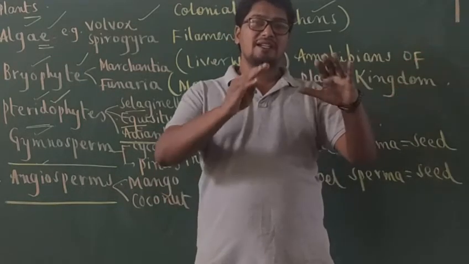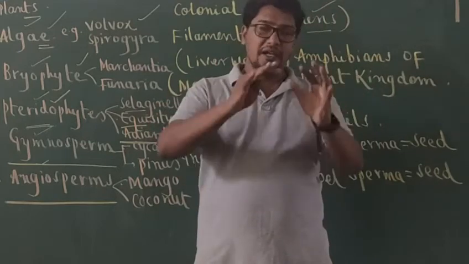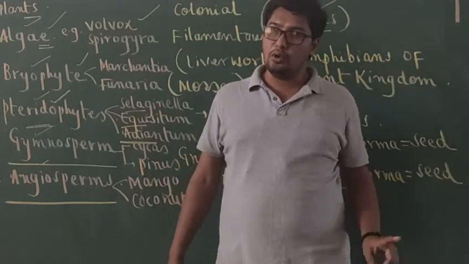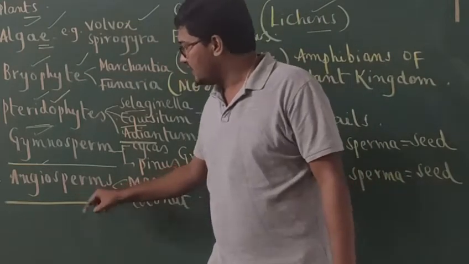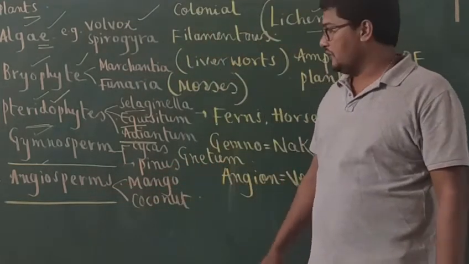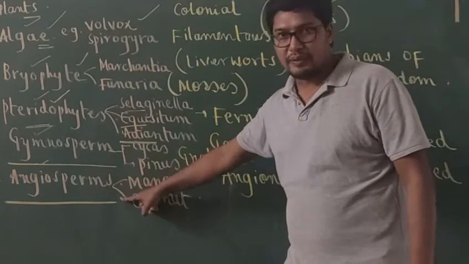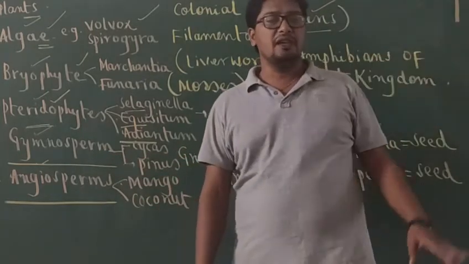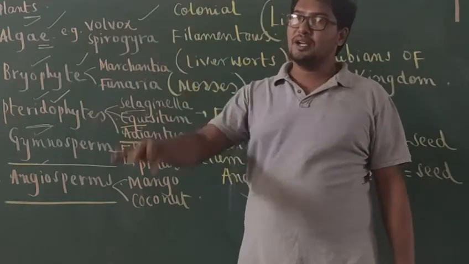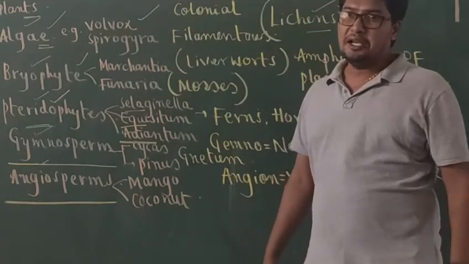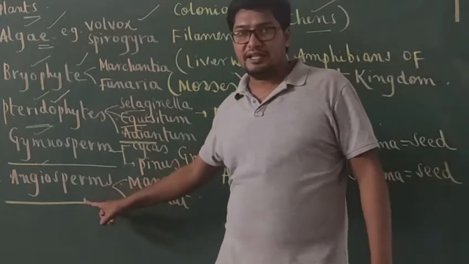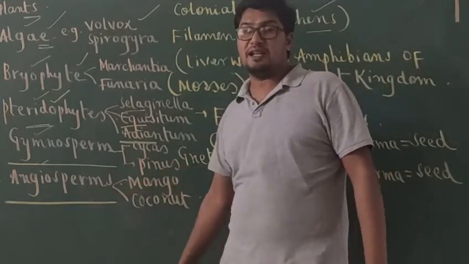But seeds are always covered by a vessel-like structure. That vessel-like structure is nothing but the ovary. That is the meaning of this name, angiosperms. So angiosperms are the higher plants or the flowering plants. Most of the plants that you see now, you can see a mango tree, eucalyptus tree, coconut tree, papaya tree, whatever it is. So most of the trees fall under the category of what? Angiosperms. They are the flowering plants.